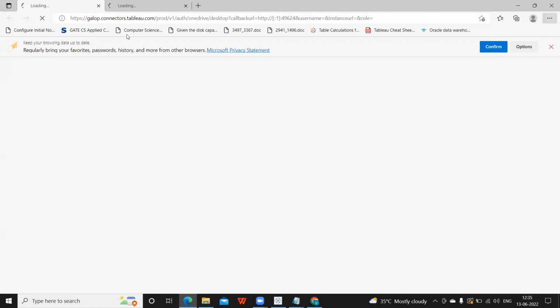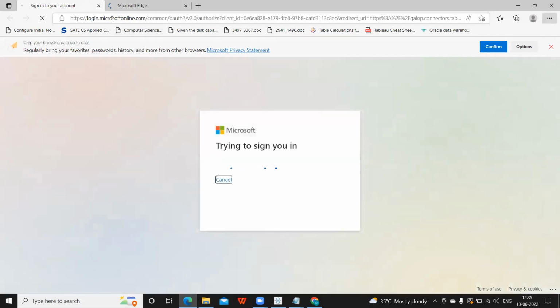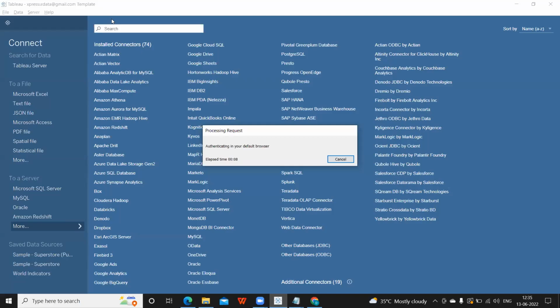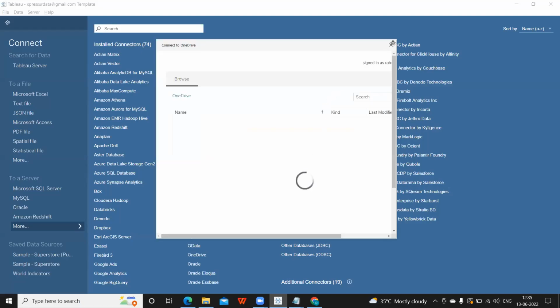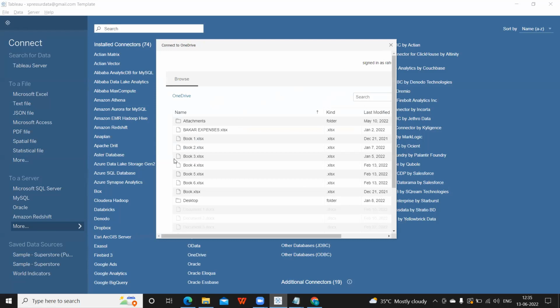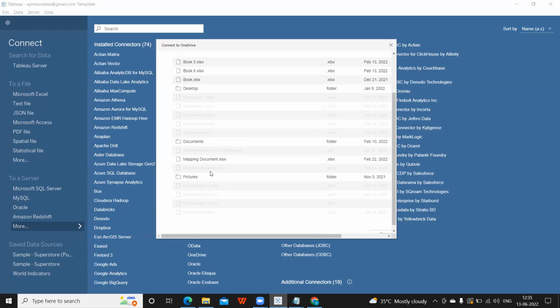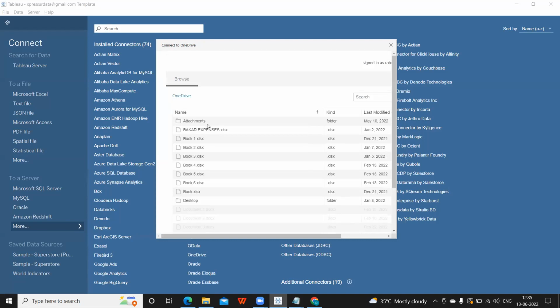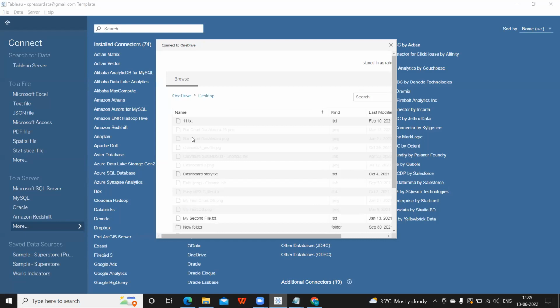So there will be a central location where you'll get access, and using this you can connect to the report that is locally available but from the OneDrive. You see, it is showing me all my OneDrive, the books or Excels that I have here. Okay, so I can go into desktop and I can see what all I have here.